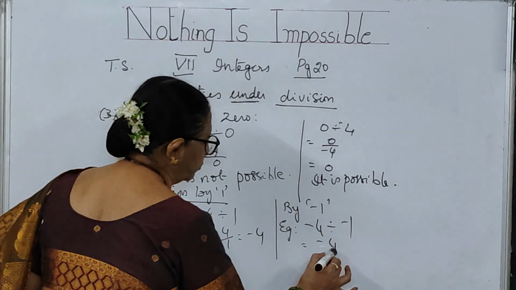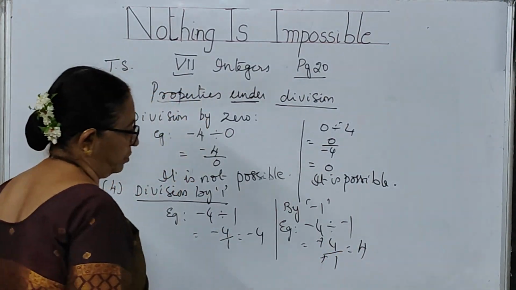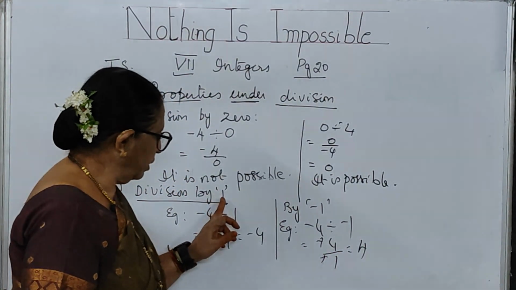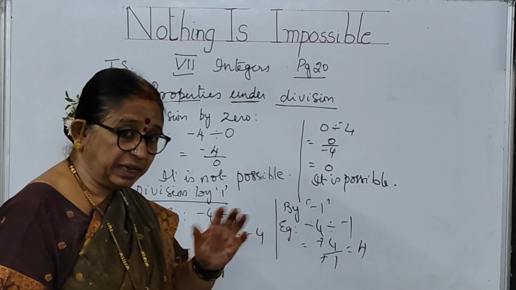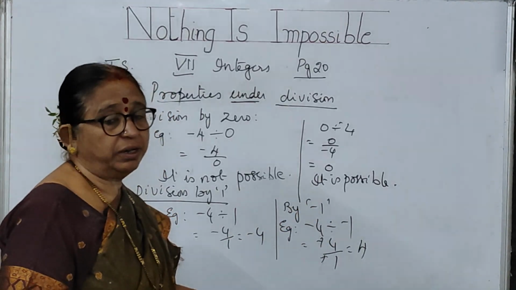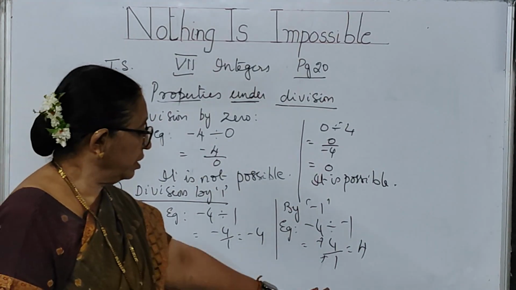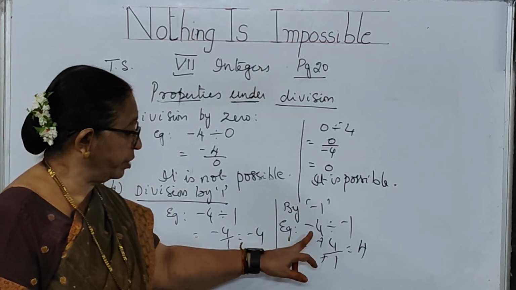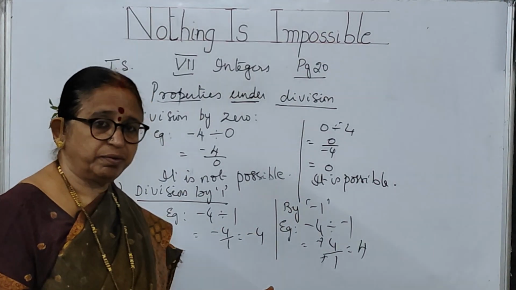So what is happening, children? The sign is getting changed. When you divide by 1, you get the same value, and in integers, when you divide by minus 1, definitely the sign of the number will change. This is the property, children. Plus 4 divided by minus 1 is minus 4.